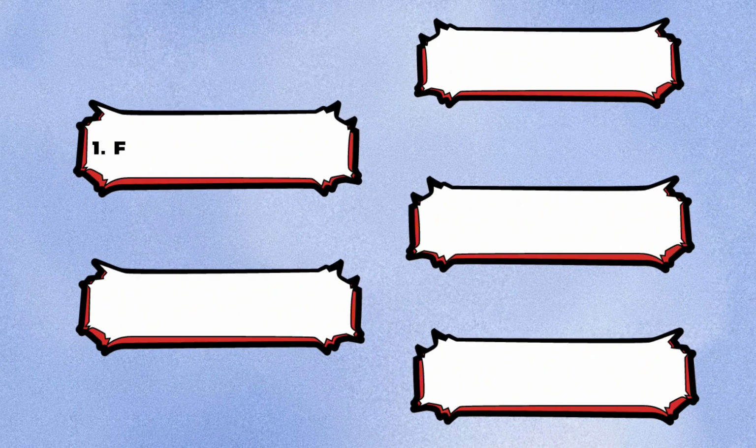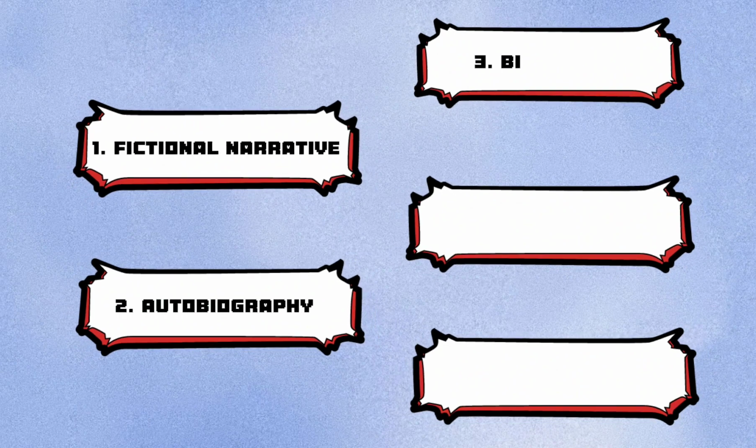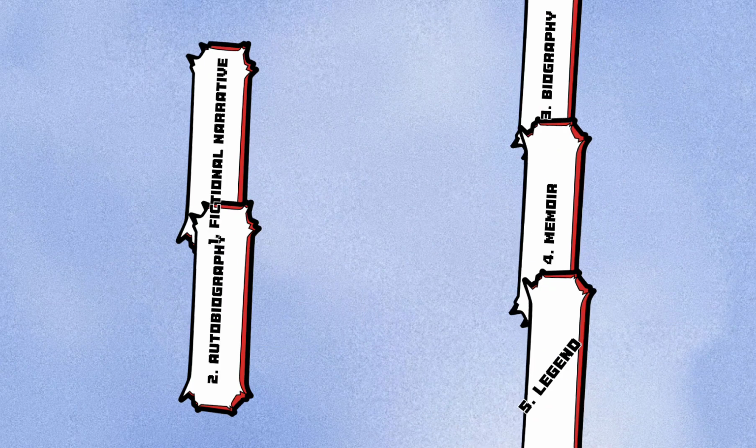The first one is fictional narrative. The second one is autobiography. The third one is biography. The fourth one is memoir. And the last one is legend.